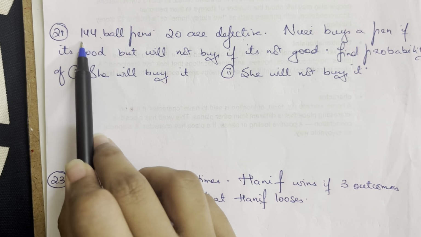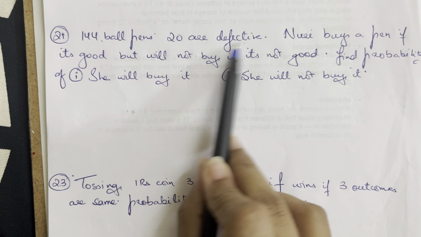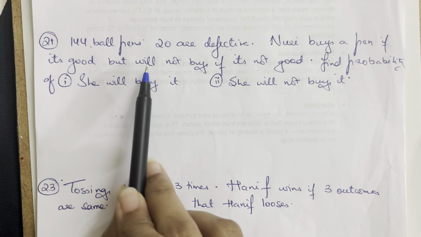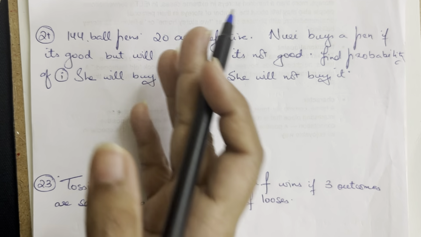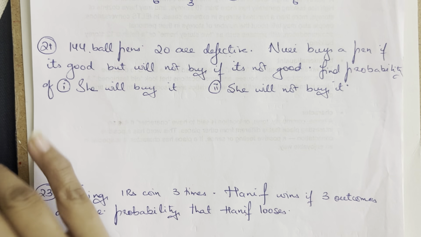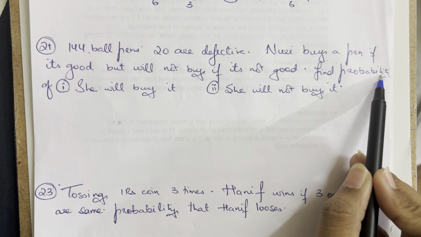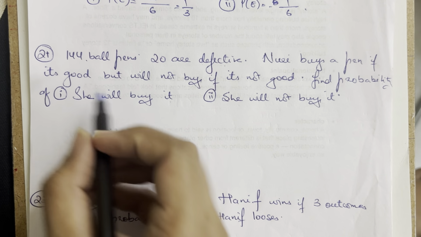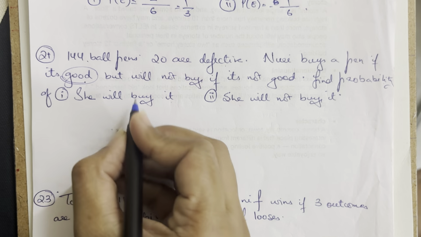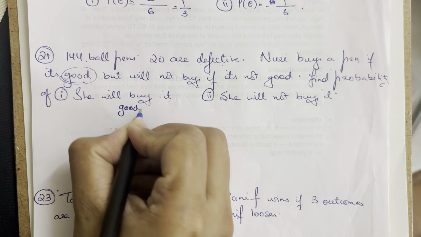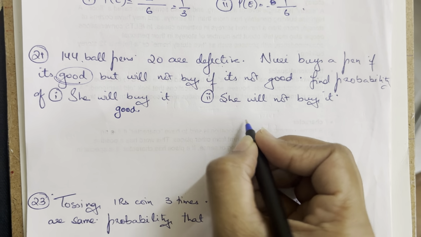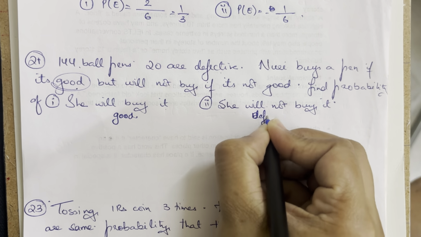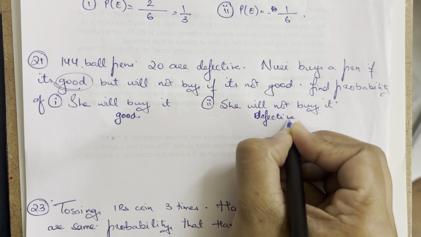Out of these 144 pens, 20 are defective. Noori buys a pen if it's good, but will not buy it if it's defective. So she's not going to buy the defective pens, and she's going to buy the good pens. Find the probability that she will buy it. Buying means she buys the good ones, so the first question asks for the probability of the good ones. In the second one, she will not buy it, so find the probability of the defective ones.